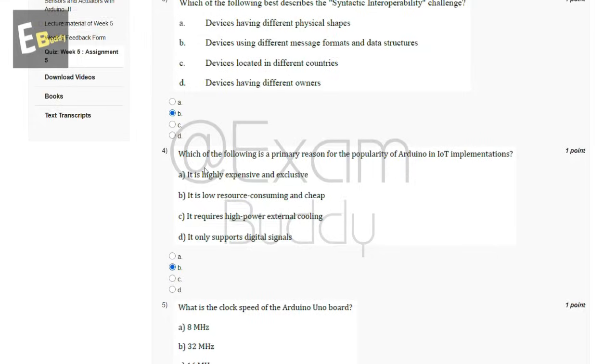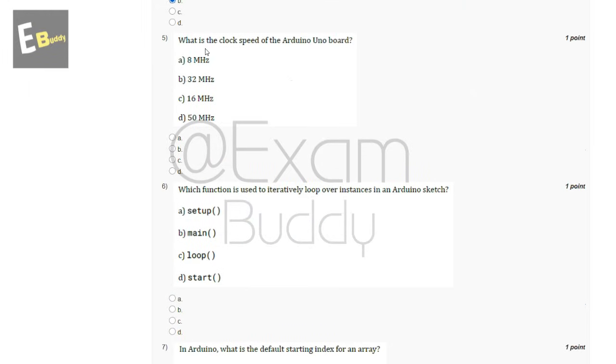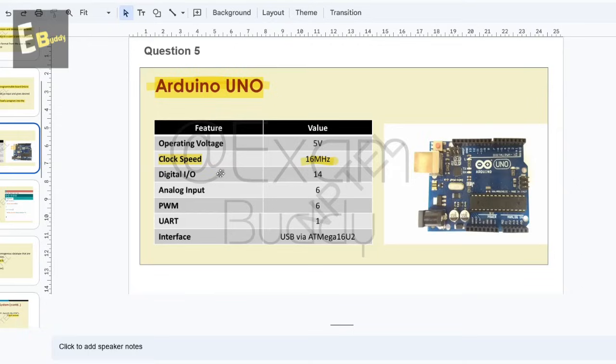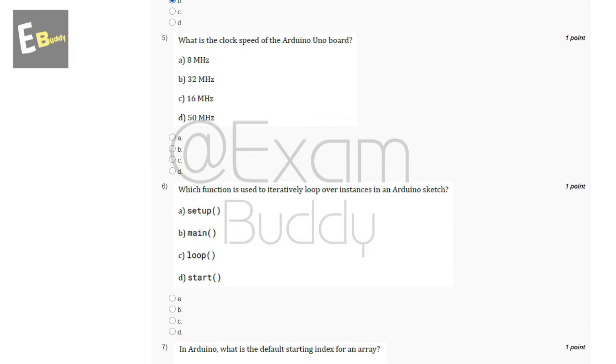And now let's go to our question number 5. What is the clock speed of the Arduino Uno board? So these are the options, and now let's check the explanation. In explanation, Arduino Uno clock speed 16 megahertz. So the answer of our fifth question is C.